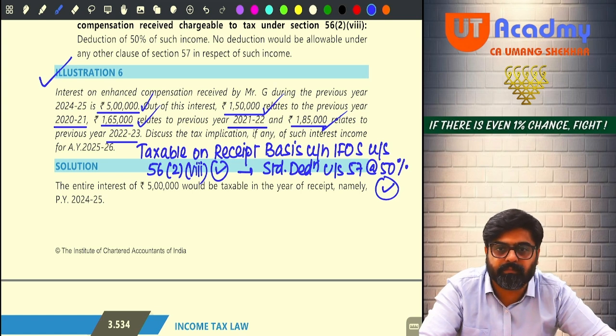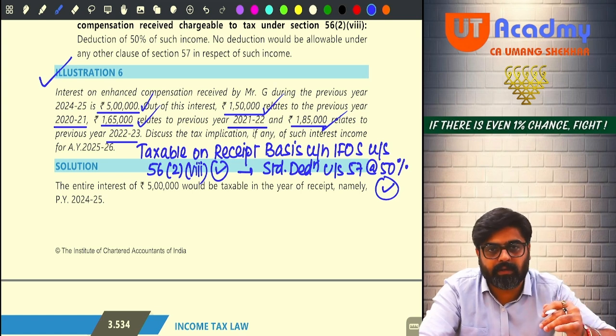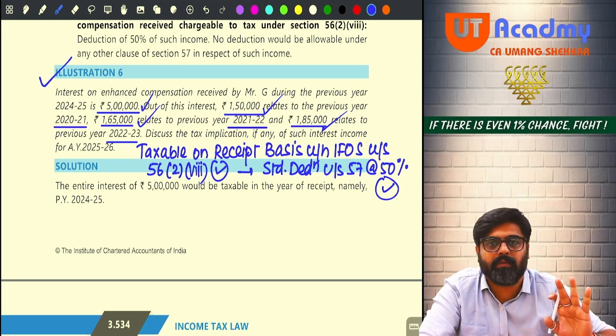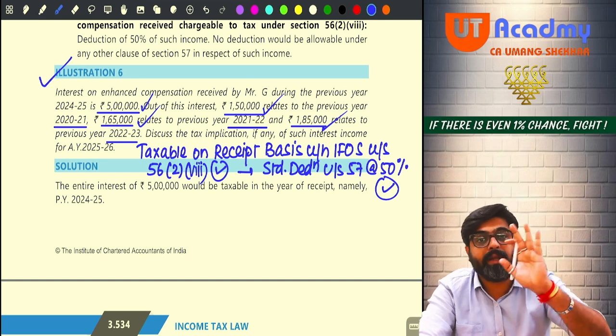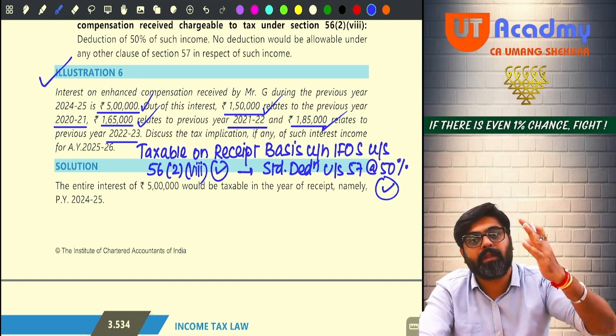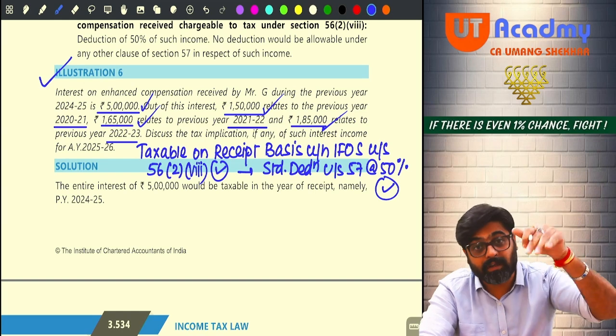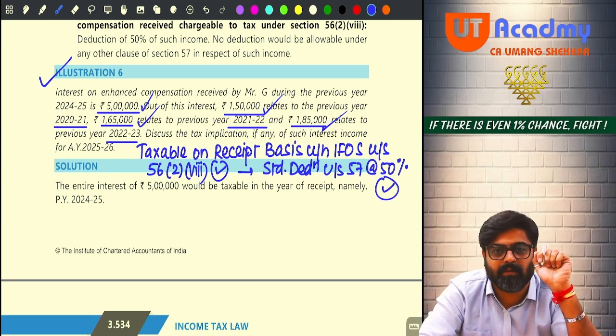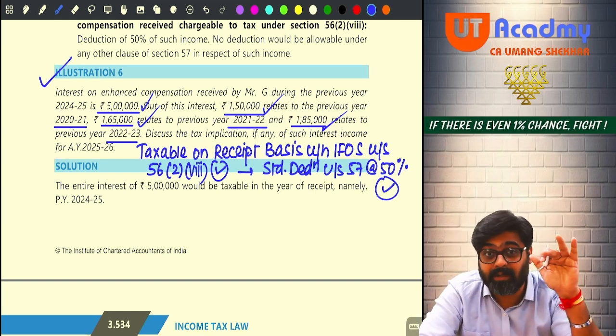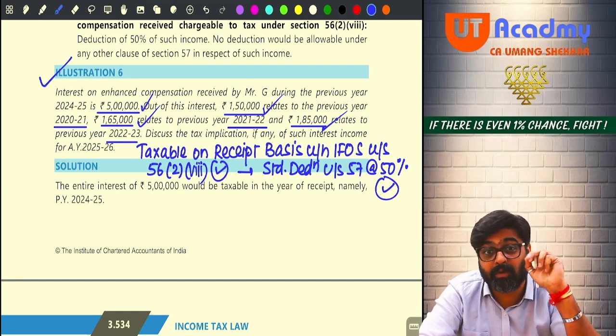Done, friends. Should I move on to the next income? Wait, we are doing interest only. Two interests are covered under the IFOS head because it is given in specific charge. Now, can any other interest be charged under the head IFOS because of general charge?